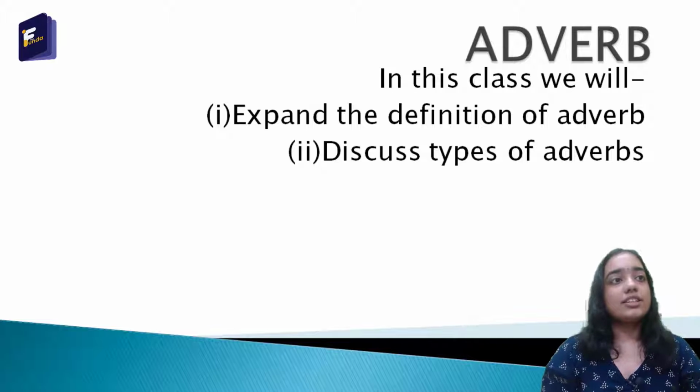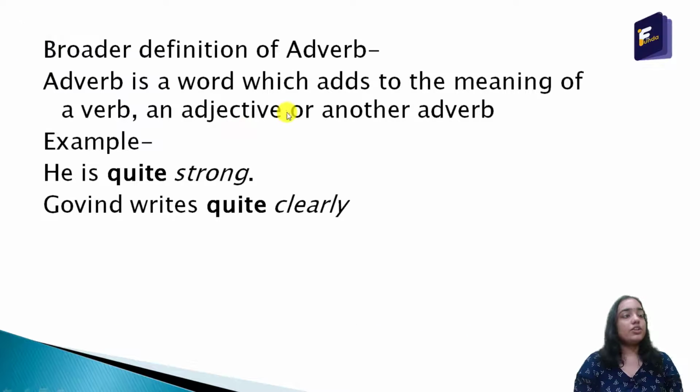So in this class, we will expand the definition of adverb and discuss types of adverbs. The broader definition of adverb is a word which adds to the meaning of a verb, an adjective or another adverb. For example, he is quite strong.